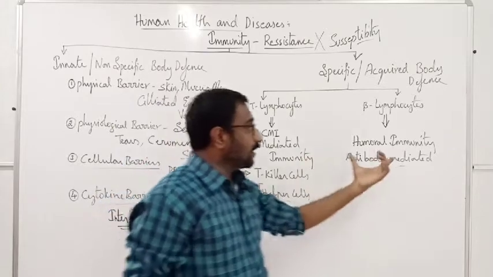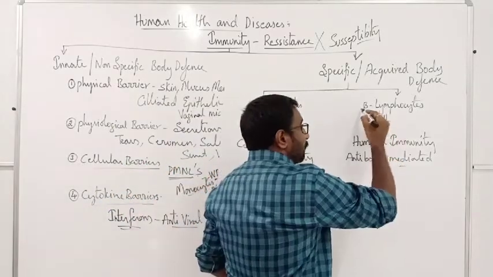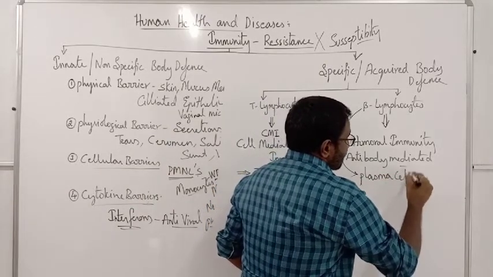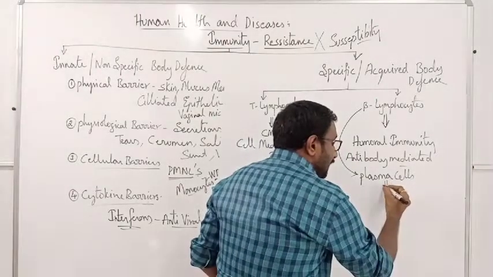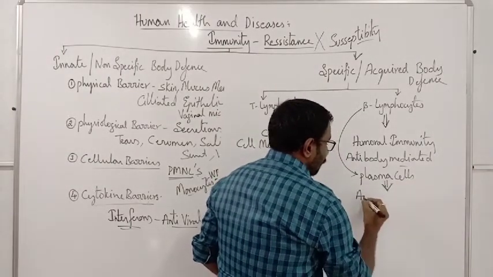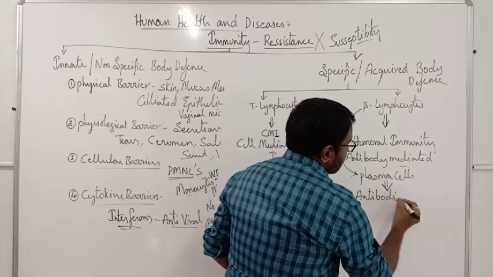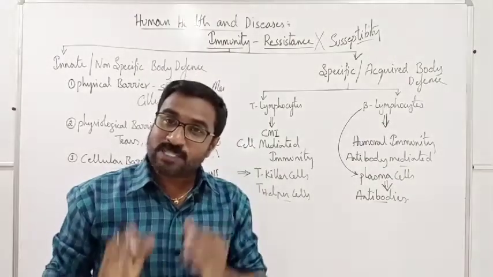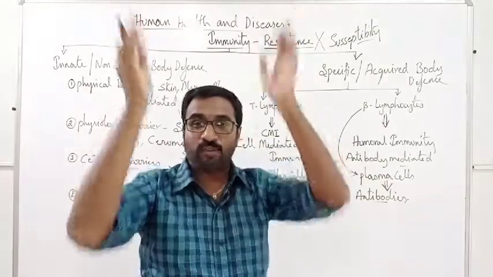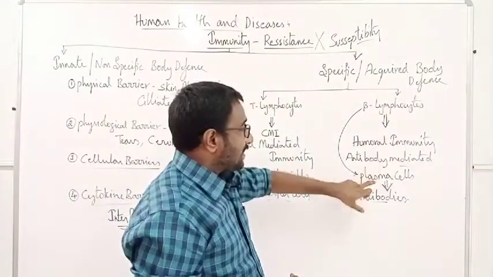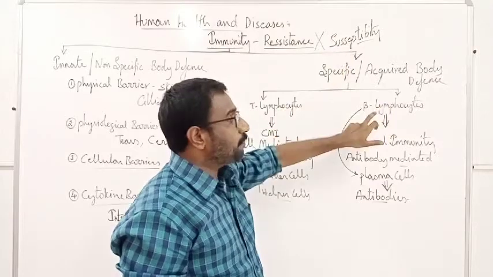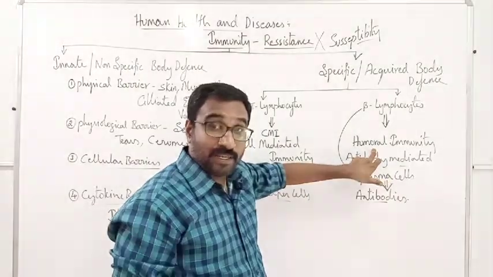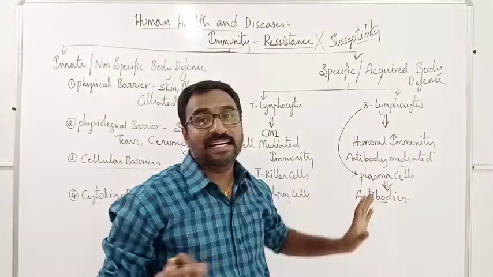Here you should know that humoral immunity is antibody-mediated immunity. The B lymphocytes will get converted into plasma cells, and the plasma cells will produce antibodies. These antibodies are specific and will start killing that type of pathogen only. So plasma cells or B lymphocytes are one type of lymphocytes which help in the humoral immunity, especially by producing antibodies and killing the pathogens.